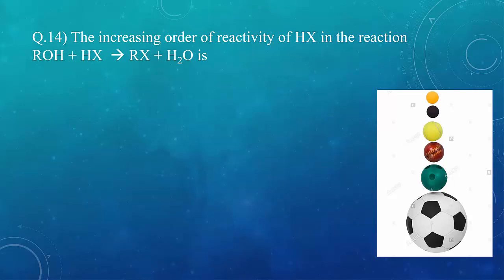So in case of these halo acids, HF is the smallest molecule and it is the least reactive, while HI is the largest molecule and it is the most reactive. But here we have to pay attention to increasing order. So option B gives us this increasing order of halo acids. HF is least reactive, then HCl is more reactive, then HBr which is less reactive than HI. So the correct option is B.